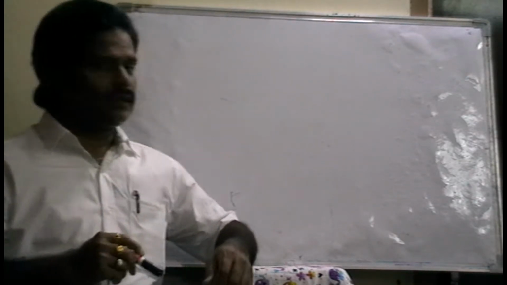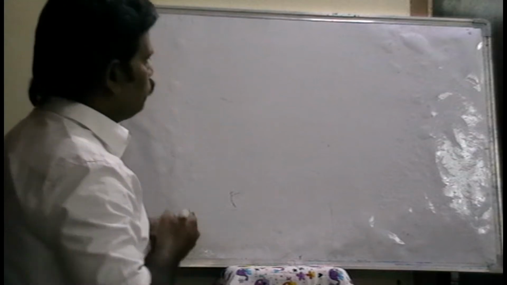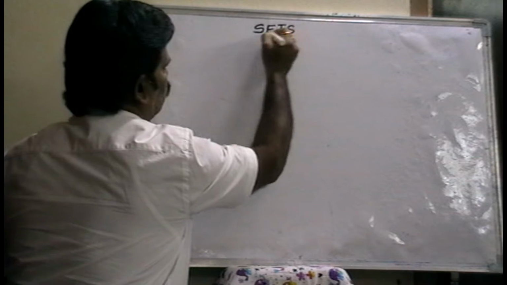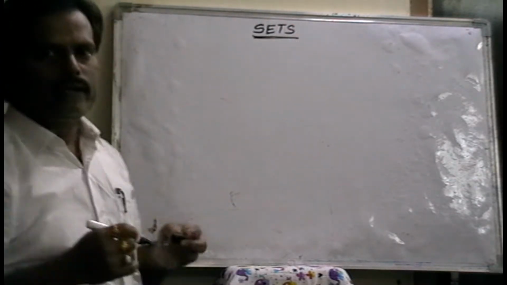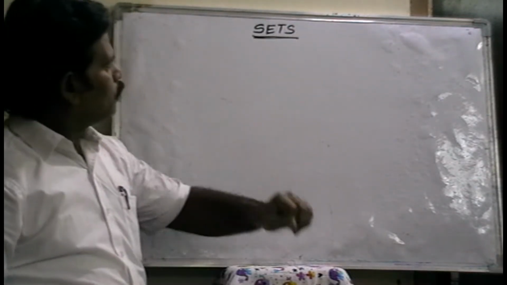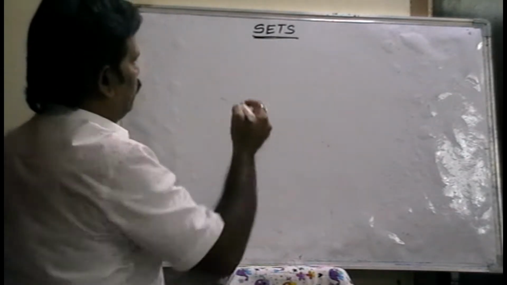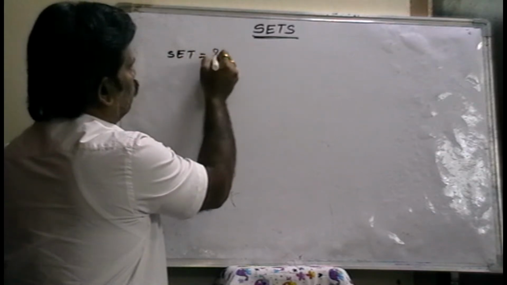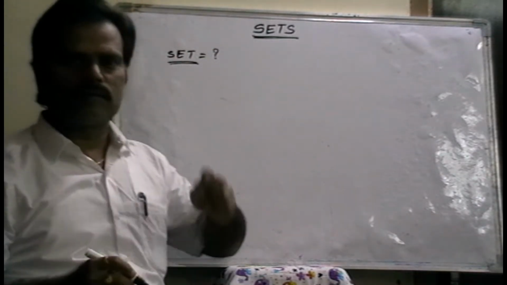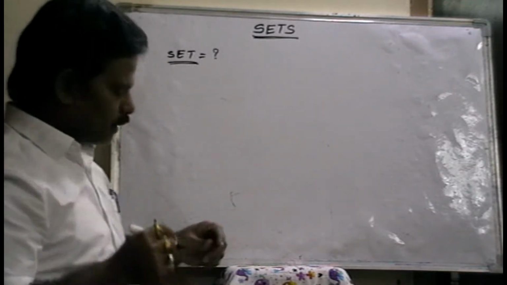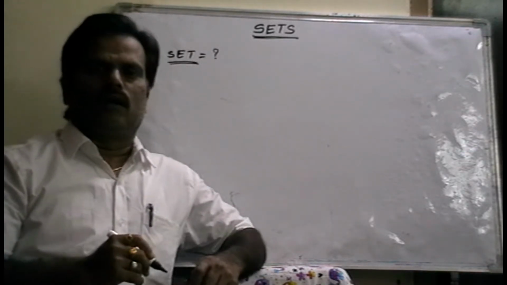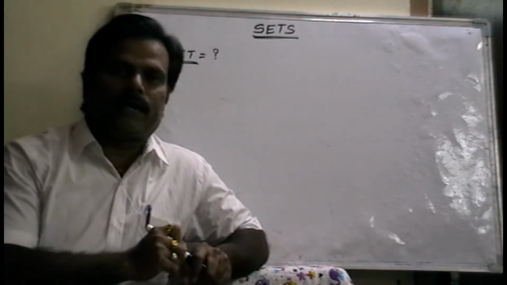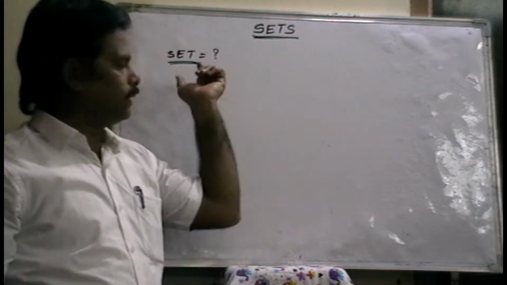Now we are going to discuss a new topic, that is chapter number 2, sets. So first of all, what is meant by a set? Set means it is nothing but a well-defined collection of objects. A well-defined collection of objects is called a set.